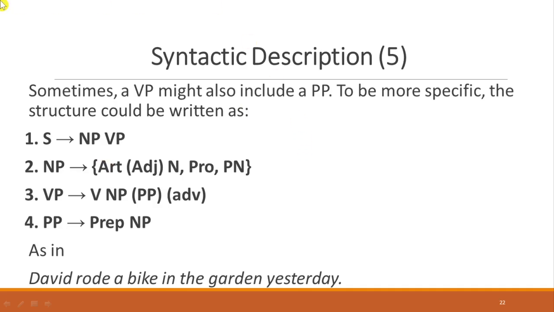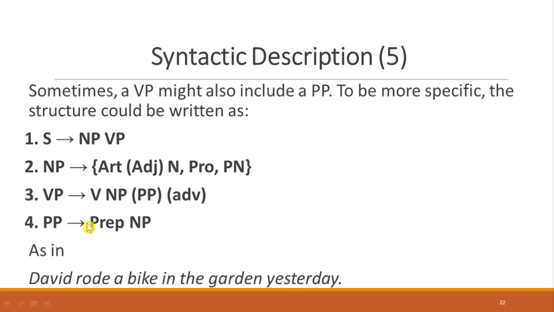Sometimes a verb phrase might also include a PP, prepositional phrase. To be more specific, the structure could be written as following. Sentence, noun phrase and verb phrase. Noun phrase can be formed by the choice given here, like article, or we can have adjective, if any, and noun, pronoun, proper noun. Verb phrase can be verb, can be noun phrase, preposition, prepositional phrase, or we might have adverb.